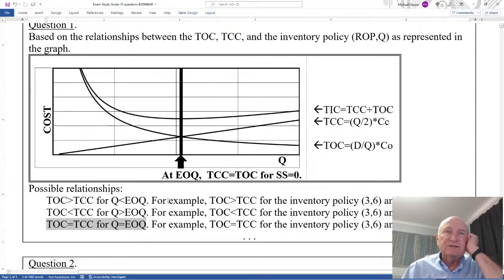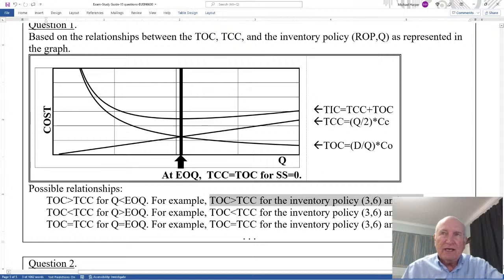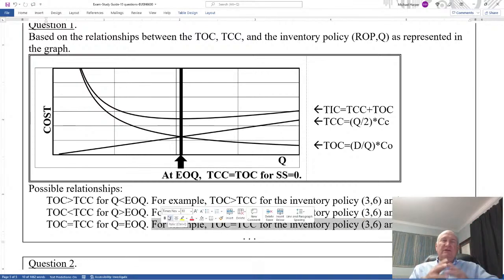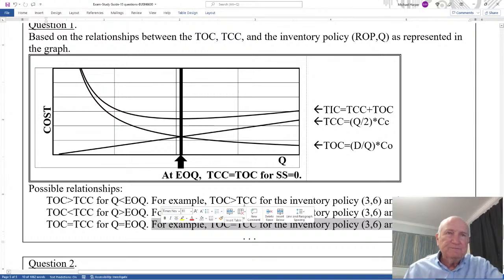The way I ask it is, for example, TOC is greater than TCC for the inventory policy with lot size 3.6 and EOQ is 7. If that's the lot size and that's the EOQ, then Q is less than EOQ, and therefore the ordering cost is more than the carrying cost. This is pretty much how I'm going to ask it, so you'll know how to recognize the graph and the relationships.